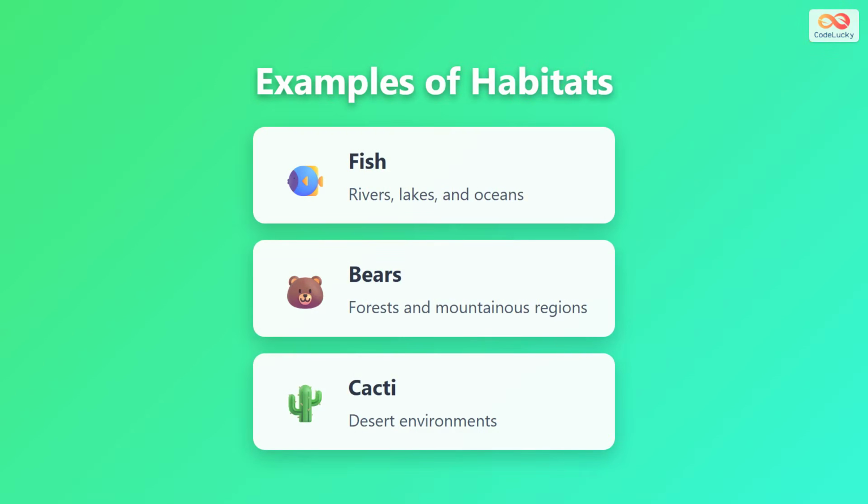Let's look at some concrete examples. Fish live in aquatic habitats like rivers, lakes, and oceans where they can swim, breathe through gills, and find food. Bears inhabit forests and mountainous regions where they can find shelter in caves, hunt for food, and hibernate during winter. Cacti are perfectly adapted to desert environments where water is scarce and temperatures are extreme.